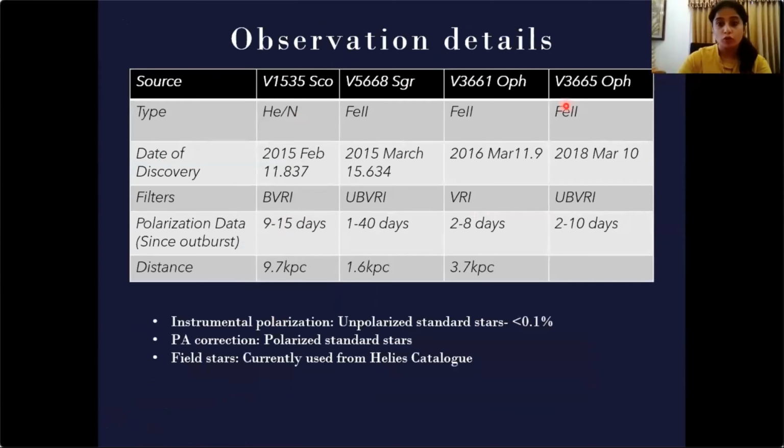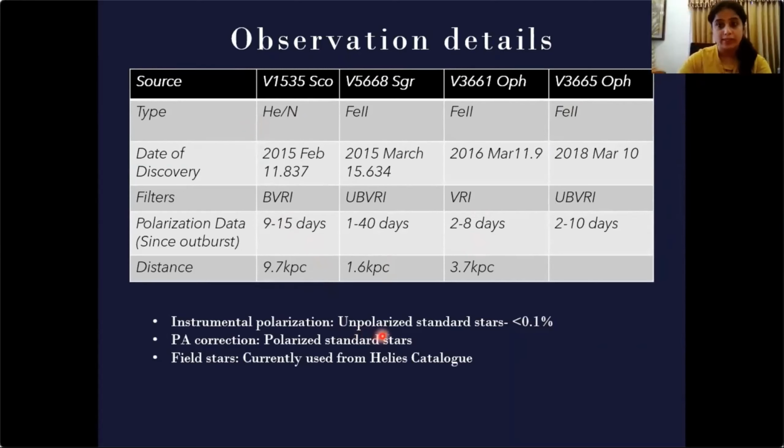This is the observation detail. Out of the four novae we have analyzed, three of them are Fe II type, and one is a helium-neon type. The main motivation for this study was to get polarimetric observations in the initial days of the outburst to see if there was an asymmetry in the ejecta or an aspherical shell formed from the ejecta. So most of our data was in the initial days of the outburst.